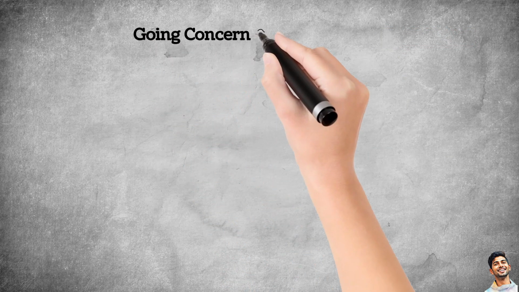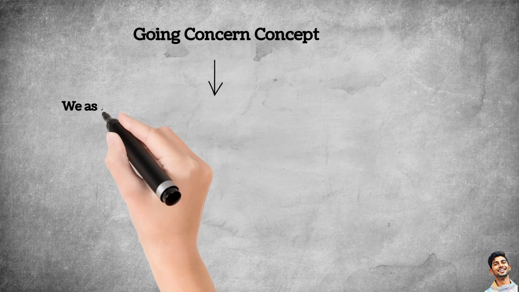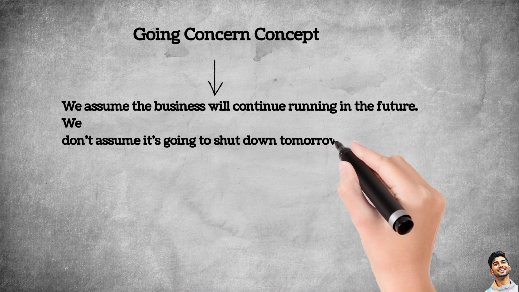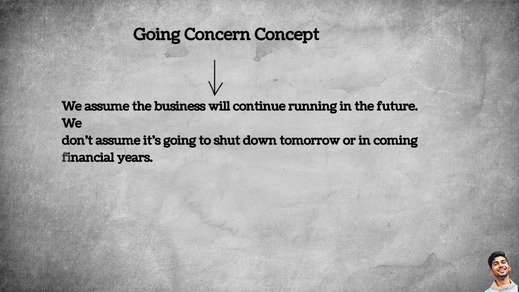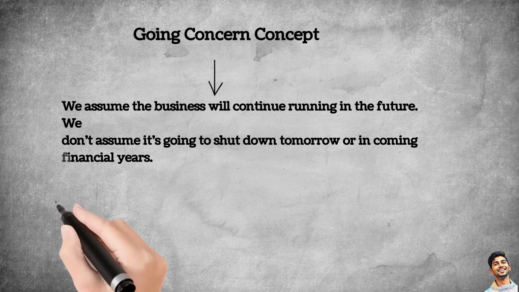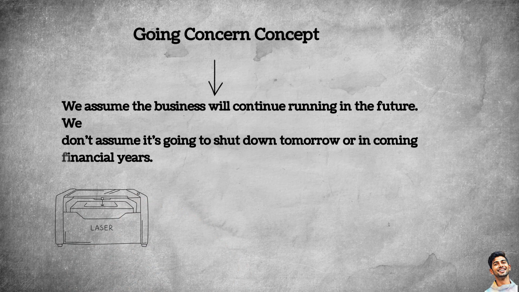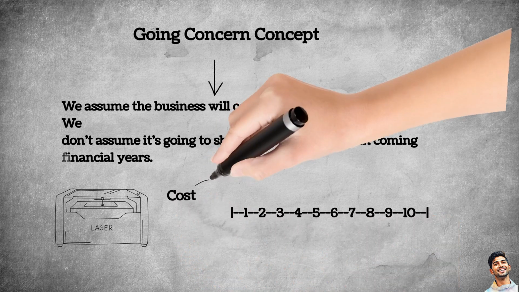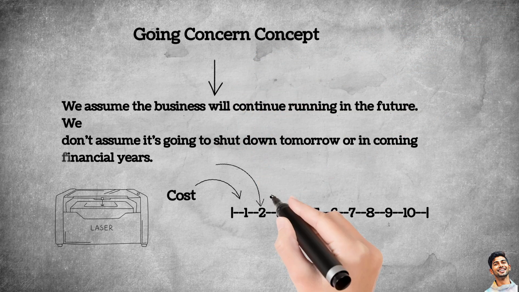Now let's move to the going concern concept. Here's the idea: we assume the business will continue running in the future. We don't assume it's going to shut down tomorrow. For example, if a company buys a machine for 10 years of use, we spread the cost over those 10 years. Why? Because we assume the business will still exist and use that machine in future years too.